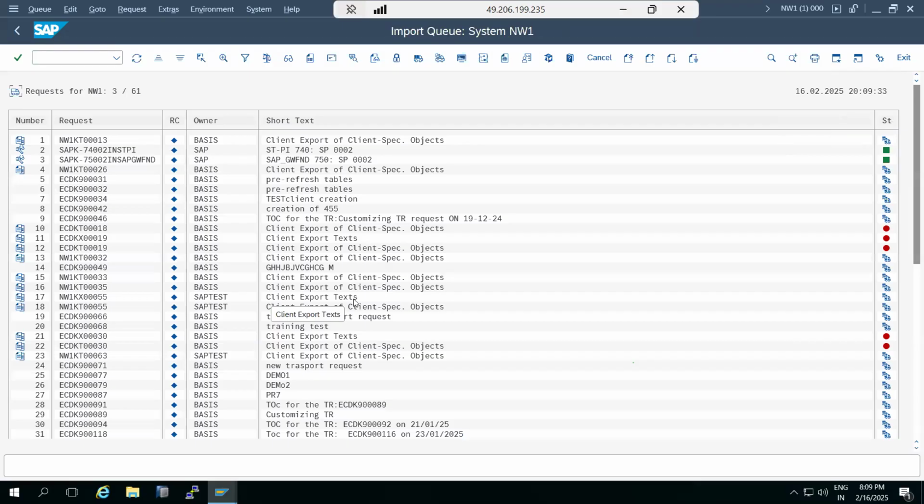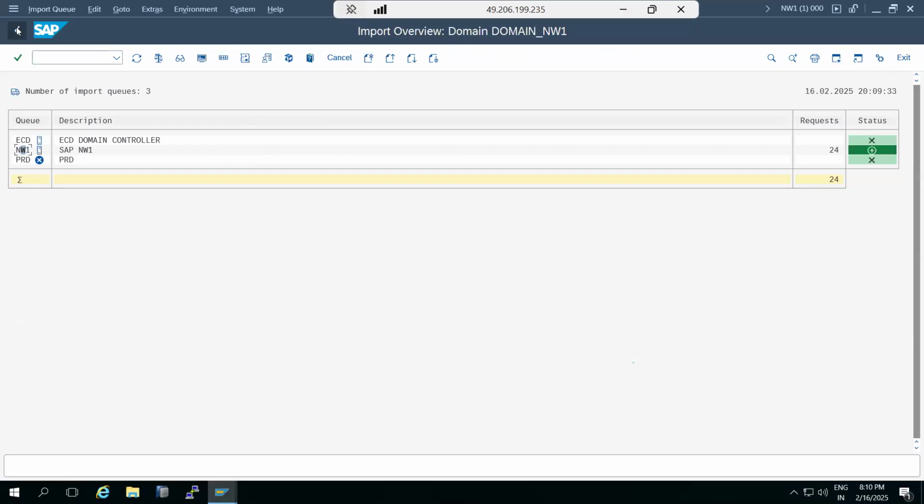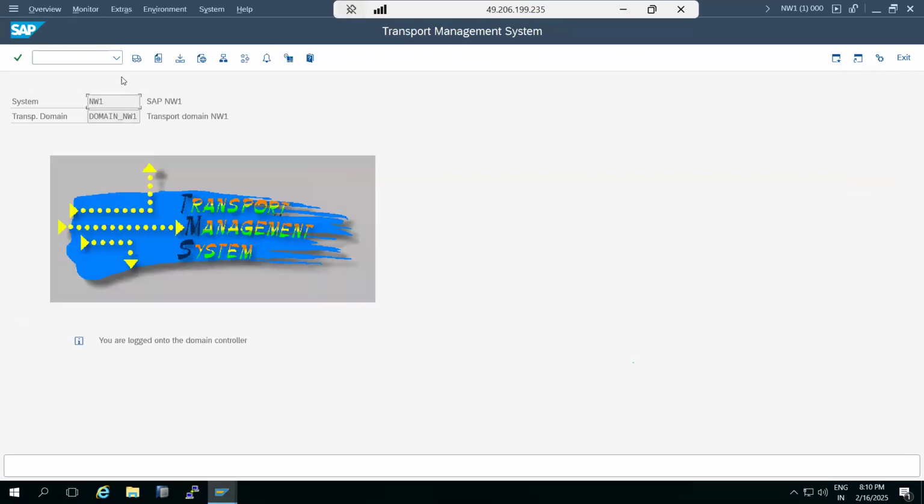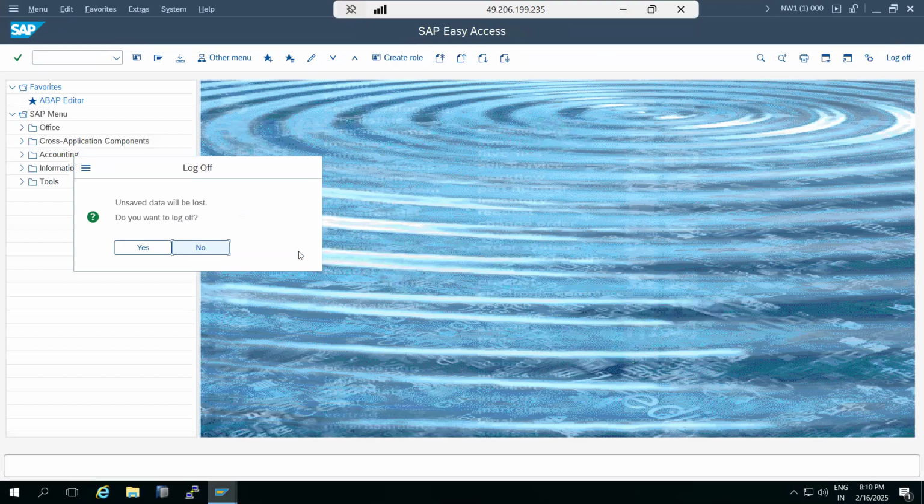Yes, this is what I'm asking, sir. How can we do that? Manually, you have to add it. But any impact or any correction is the customer's responsibility here. If you move manual changes, we have to take the risk. Manually adding the files means you need to log into development again, and move the objects to quality and then to production, like this. That's what we have to do here.